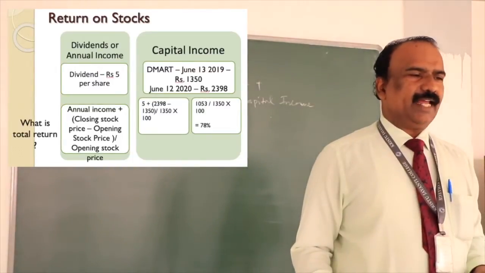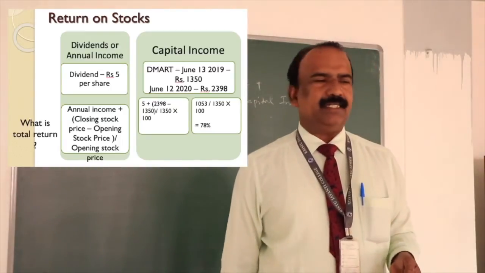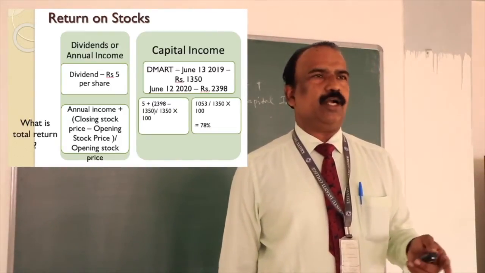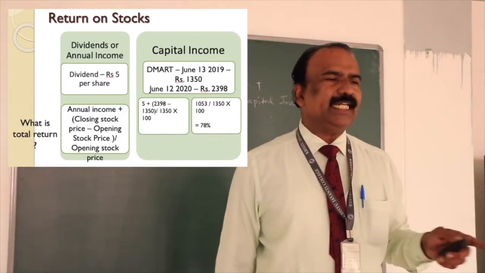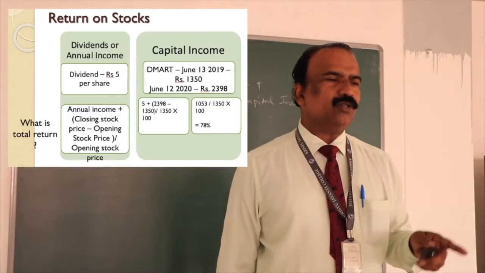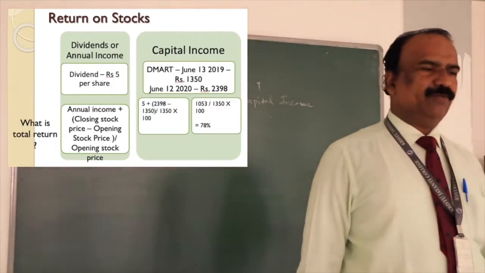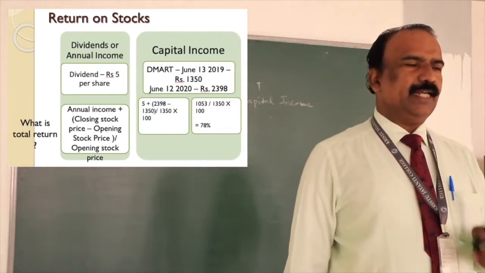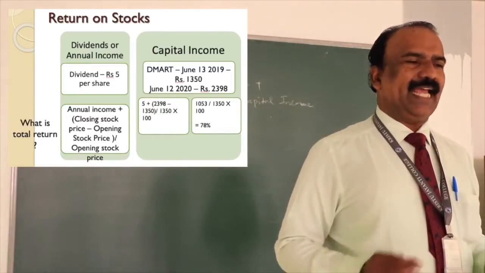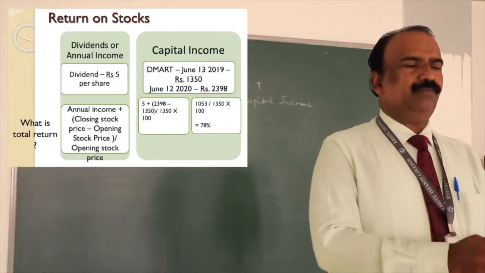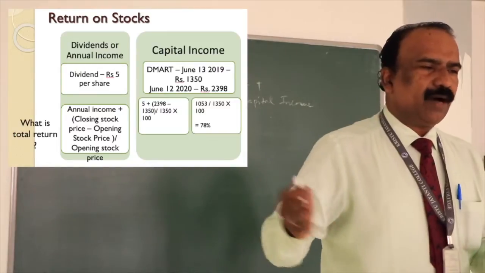I have taken a live example here, from D-Mart. D-Mart, as all of us know, is called Avenue Supermarket. It's a very high growing stock nowadays. On June 13, 2019, one year before, the stock price was 1,350. Now, yesterday, Friday, the stock price was 2,398. So the stock has grown from 1,350 to 2,398 over the past 1 year.